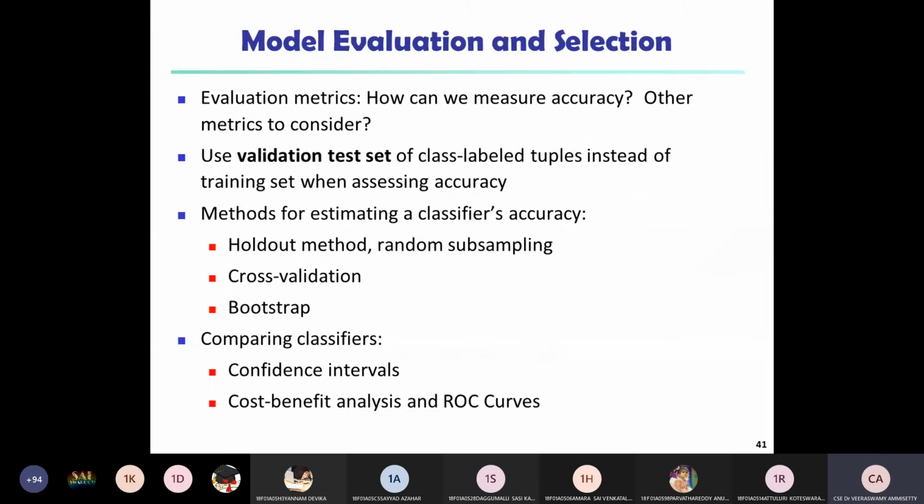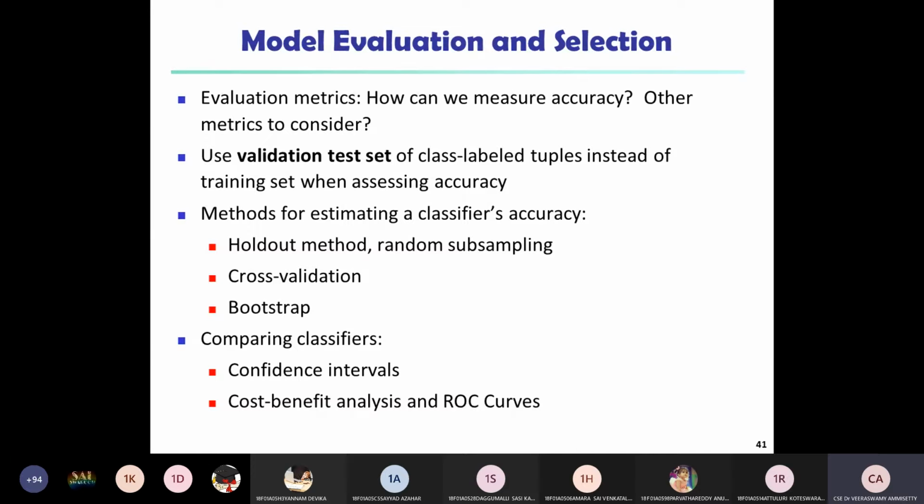Especially in classification, for model evaluation and selection, there are different kinds of metrics. The methods for estimating classifier accuracy are, first, the holdout method, random subsampling, cross validation, and bootstrap. These are the four different methods to estimate the classifier accuracy for a particular algorithm.